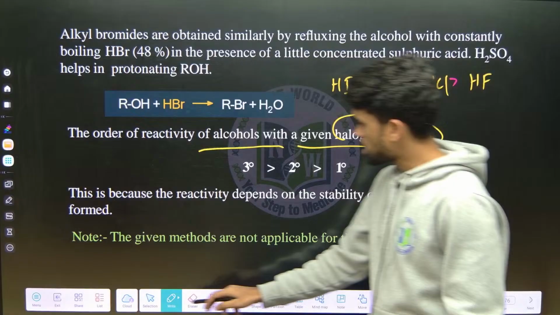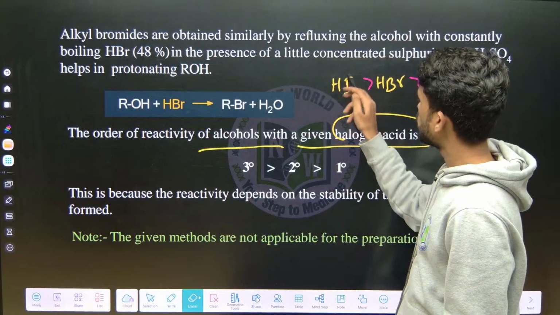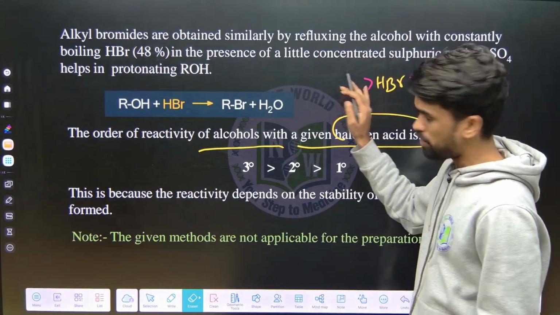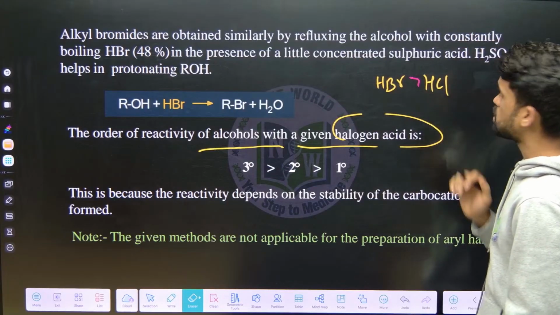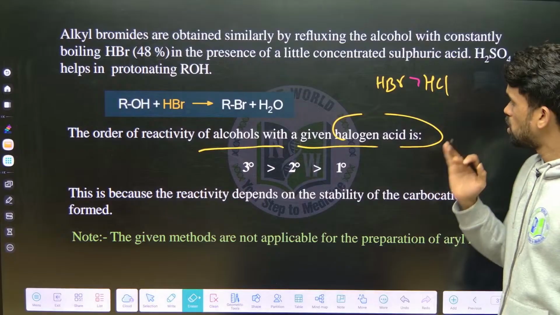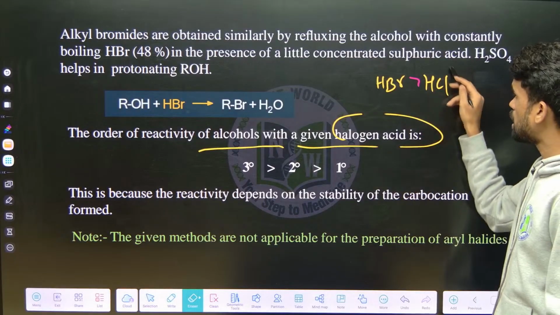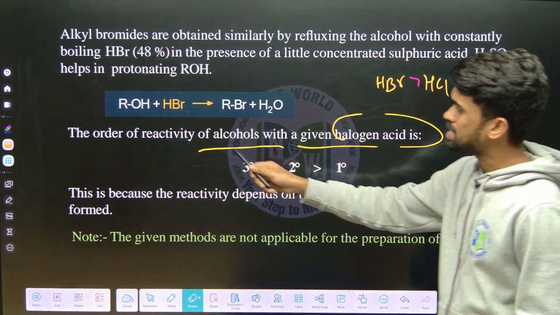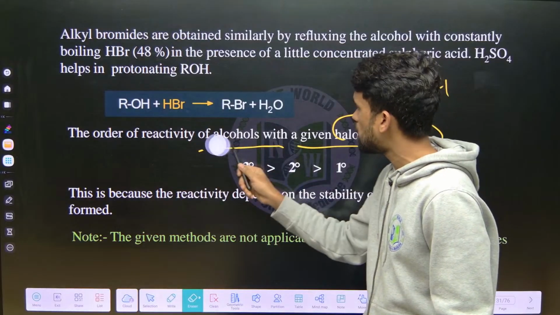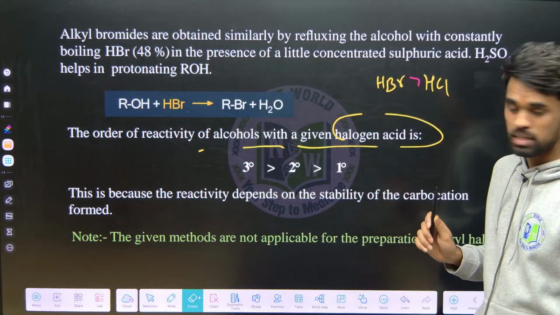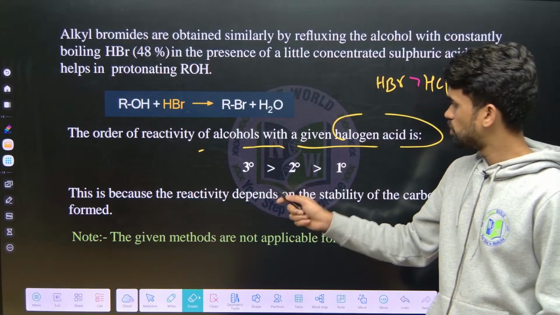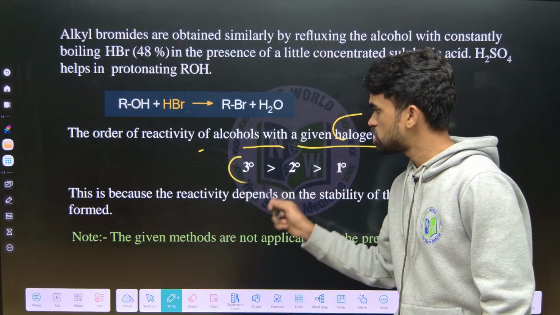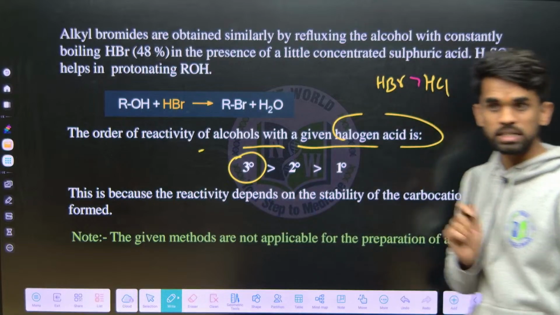Okay, but when it comes to iodine, we require some oxidizing agent. I will tell you about this. But if I want to compare between HCl and HBr, which is more reactive? HBr. Okay, up to here it is clear. Now hydrogen halides are clear. Now next, order of reactivity of alcohols with a given halogen acid. It means we have different alcohols now, primary, secondary, tertiary alcohol. Which is more reactive out of that? Tertiary. That is what we have seen, turbidity within seconds.